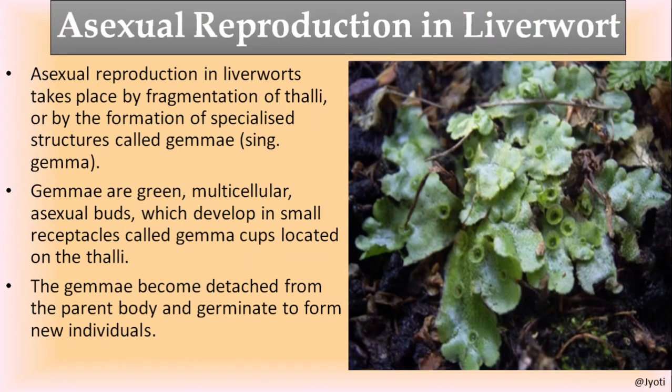Now reproduction in liverwort. Let us first discuss asexual reproduction. This is the structure of Marchantia. You can see it is a leaf-like, flattened structure, and the asexual, or rather vegetative, reproduction takes place by fragmentation of the thallus. When the thallus is cut or divided into pieces, each piece will develop into a new plant. The other method of asexual reproduction is the formation of gemmae.